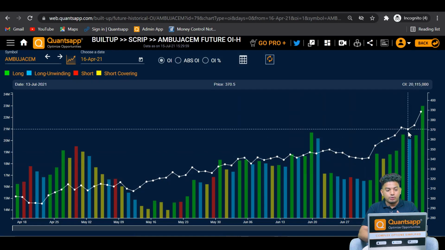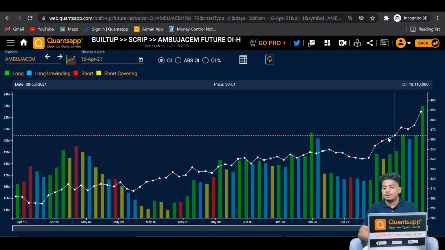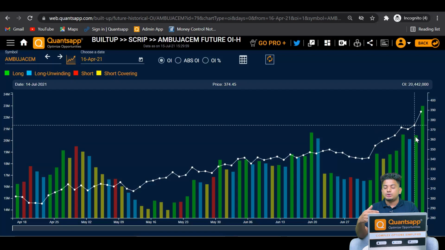Like if you look at Ambuja Cement on 13th of July 2021, when there was a small dip in price, this graph directly tells us that the dip is only due to the long unwinding move, which is the temporary pause that has happened. There have not been very fresh significant short build-ups over recent times in Ambuja Cement. So that's how, using futures open interest historical, we can identify the strength of a particular instrument, like whether a lot of shorts are getting added or whether a lot of long build-ups are in control in a particular instrument.